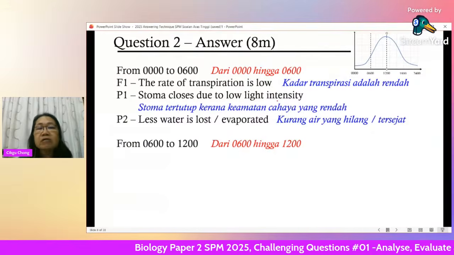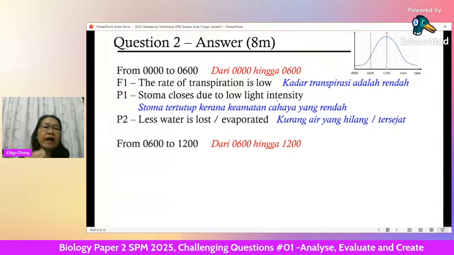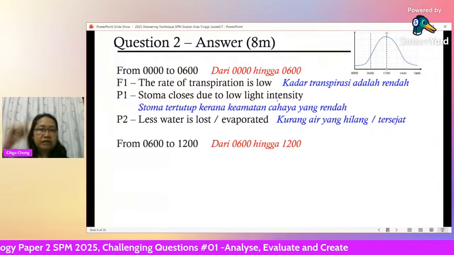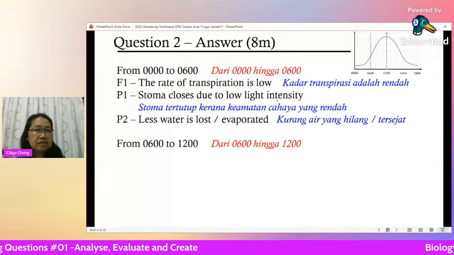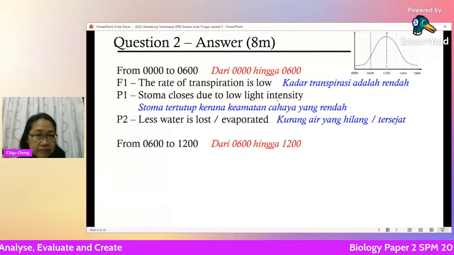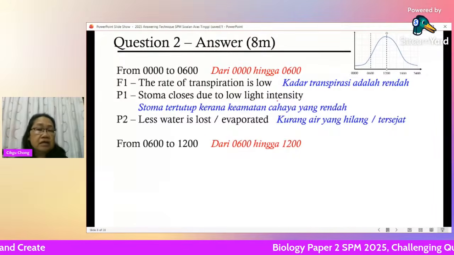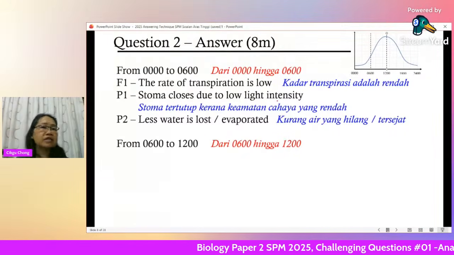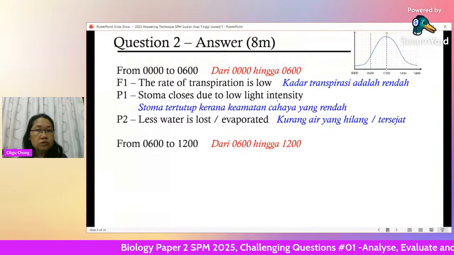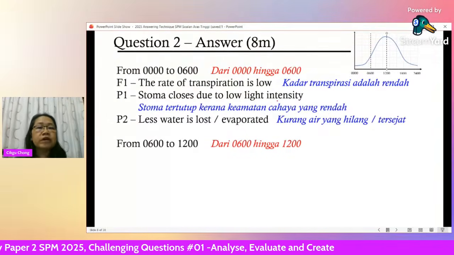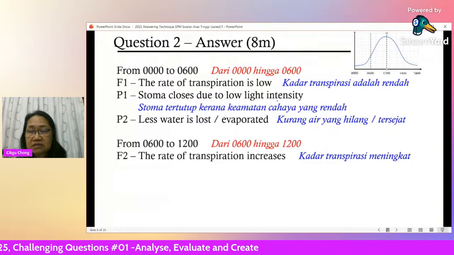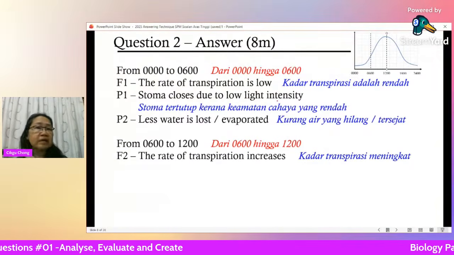Now later you have to explain why the rate of transpiration increases. As you see, 6 o'clock is early morning, it's starting to become a little bit bright. 12 o'clock is very bright already, like noon, midday. So you have to talk about how the rate of transpiration increases, which explains why the line goes up.